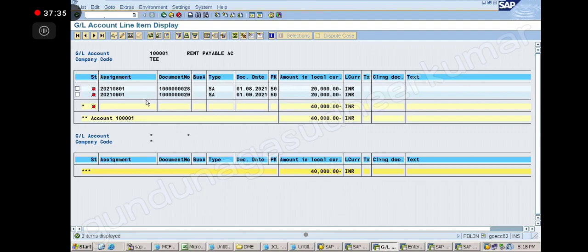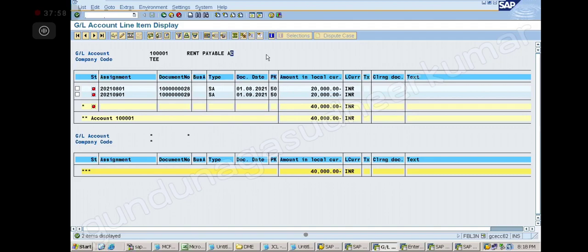This is due from 1st August. This is due from 1st September. Sir, the rent payable account was started with 1, expense? Why expense? This is rent payable, it's a liability, it's not rent expense. Okay, sir. It's a liability account.